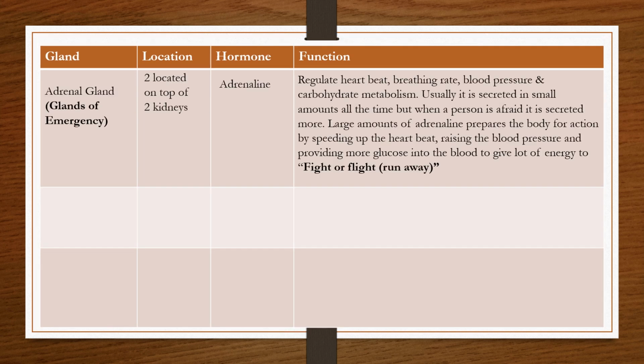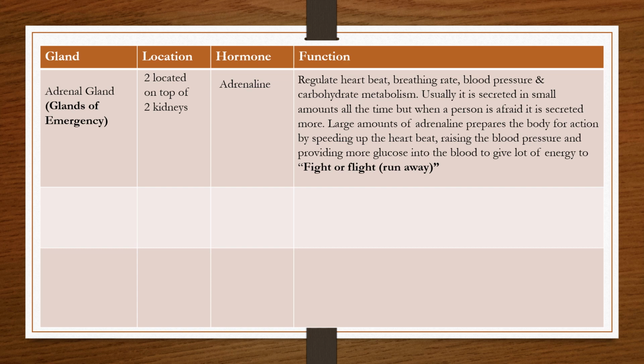Next, let's look at the adrenal glands or the glands of emergency. These are 2 in numbers and are located on top of the kidney. They produce a hormone called adrenaline, which is also known as the fight or flight hormone. All of this is because in a normal scenario, adrenaline is produced in very small quantities. But when we are in a state of emergency or in a situation where we are very excited or we are very tensed or afraid, then the body produces a lot of adrenaline.